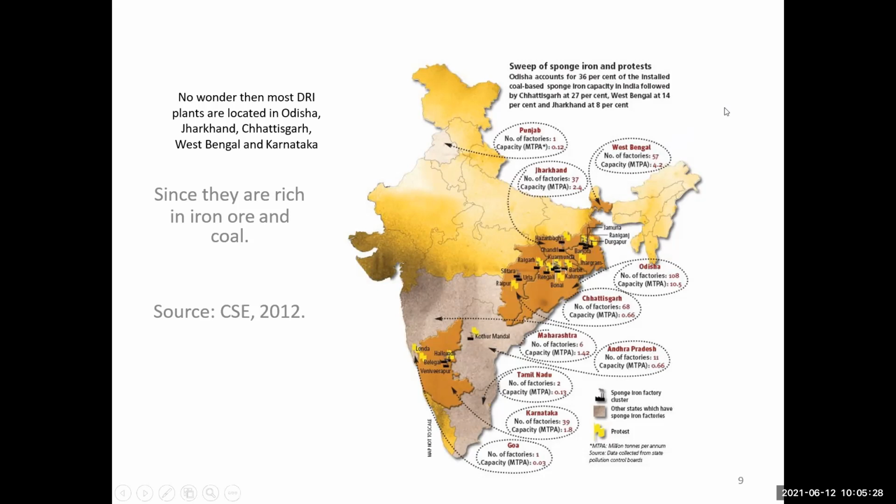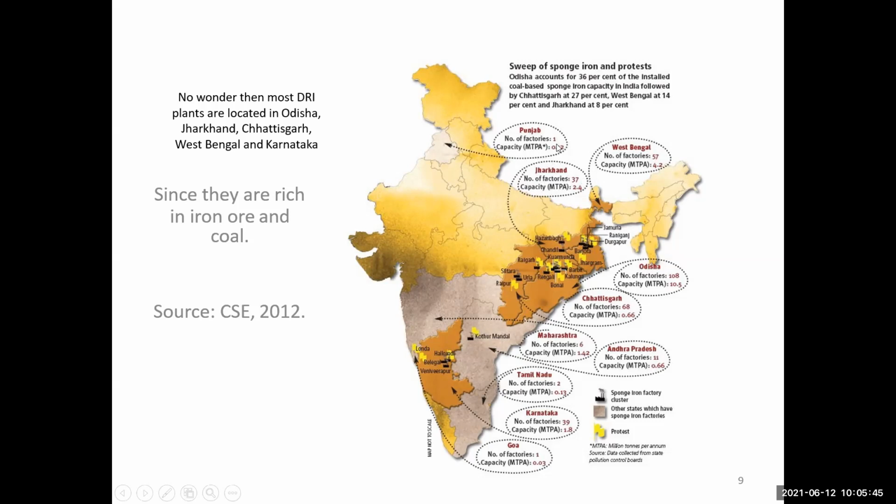These 5, 6, 7, 8 companies run properly, but of the 37, only about 30 are closed. When the 37 factories run, they produce 2.4 million tons per annum of iron and steel.